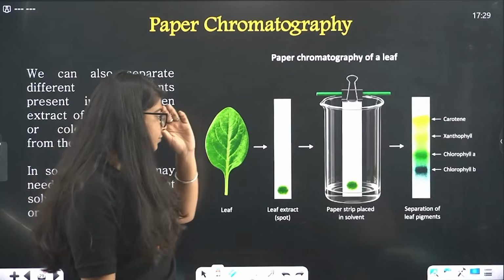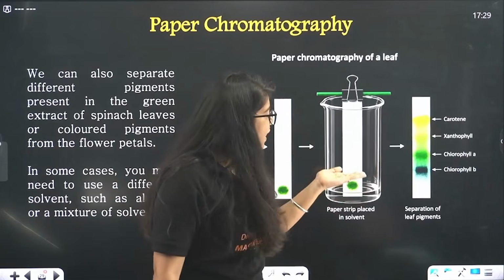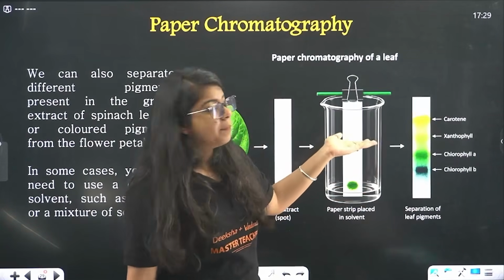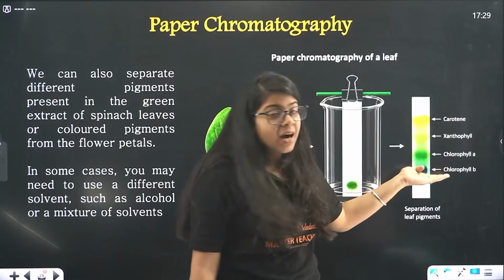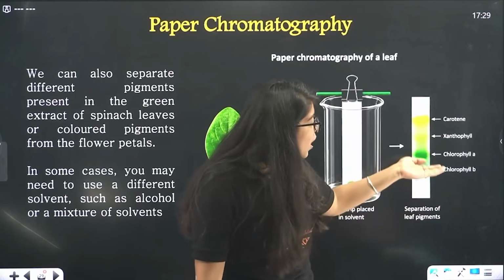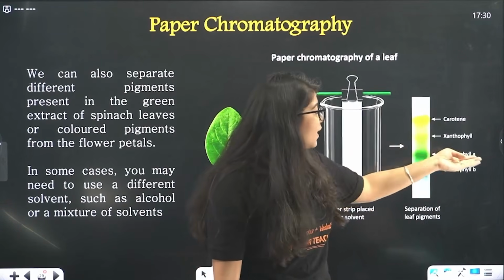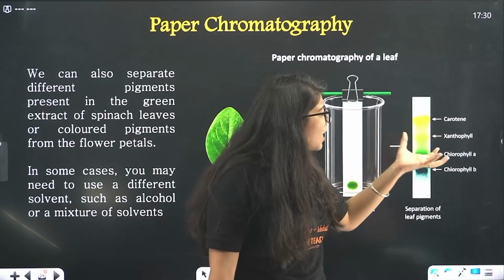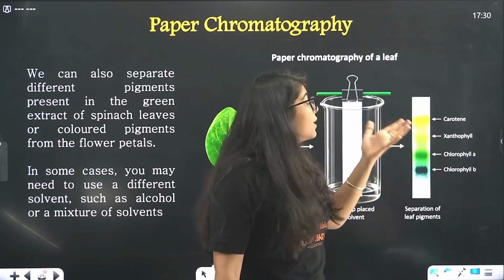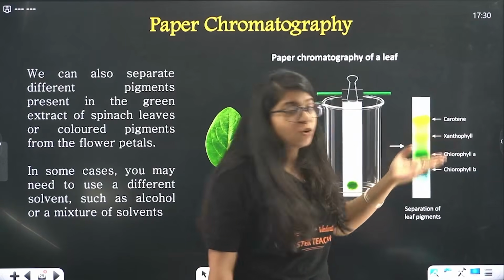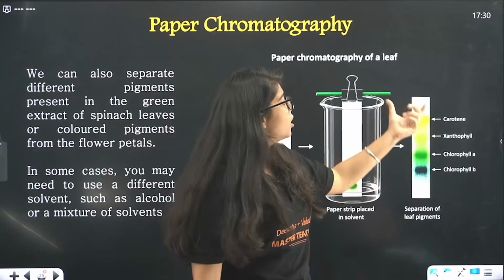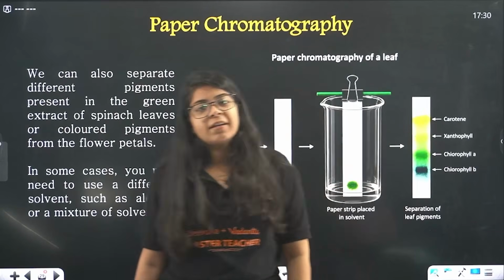As this solvent rises up through the paper, you'll see first you'll have a dark spot, that is chlorophyll B, then you have a lighter spot, chlorophyll A, then you'll have a mix of dark green and yellow, that is your xanthophyll, then you'll see a yellow spot, that is your carotene.